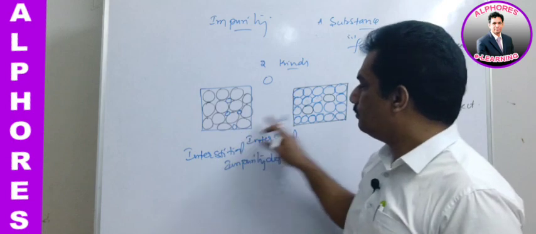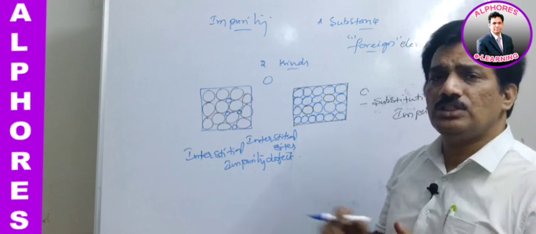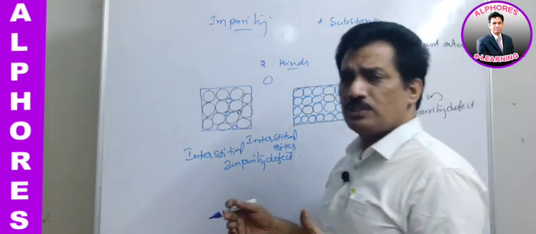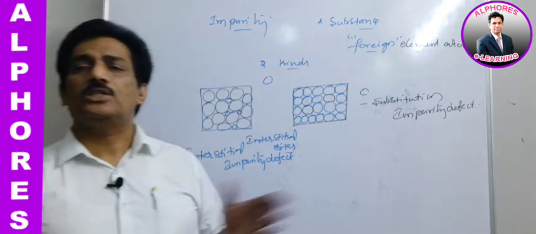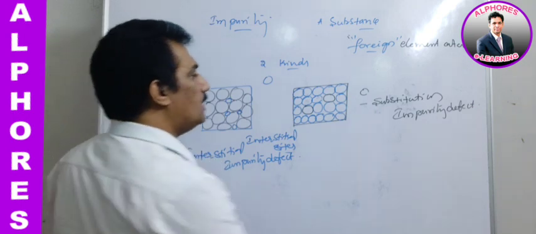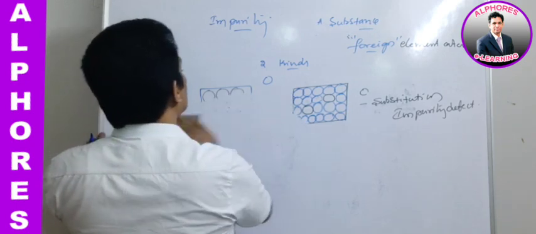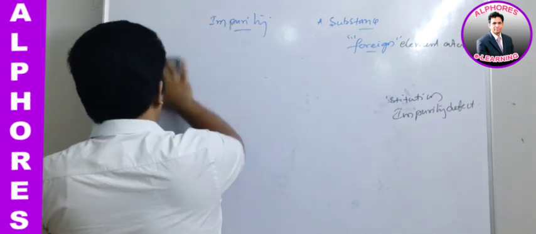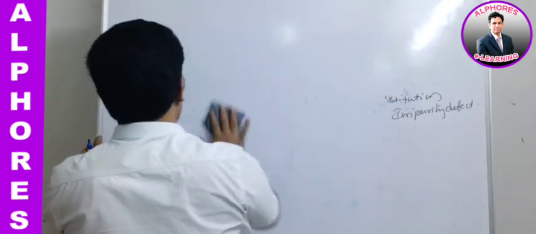But you remember, when such type of impurities are present in the crystals, they are creating drastic changes in their properties, the conducting properties or some other chemical or physical properties. Because of these impurities, they are creating a drastic, that means sudden, abnormal change in their properties. Clear? And now let us discuss the introduction of impurity in covalent crystals. When impurity is introduced into covalent crystals, how will the properties change? Let us discuss here.